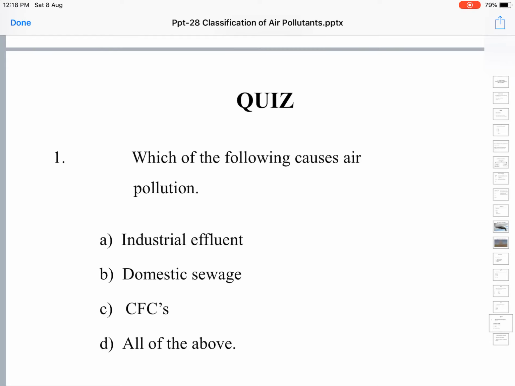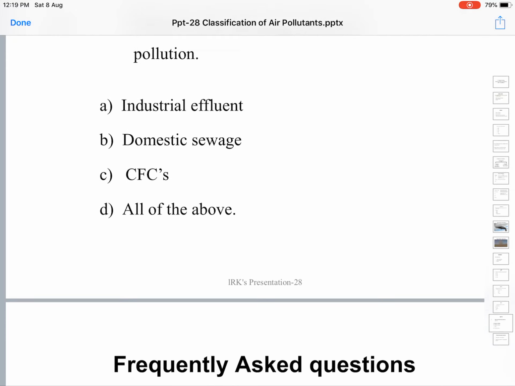Likewise, domestic sewage is also in liquid form, it causes water pollution but not air pollution. CFCs are fluorocarbons, which are gaseous in nature. They are released into the air, go to the stratosphere and destroy the stratosphere. So CFCs, or chlorofluorocarbons, cause air pollution.